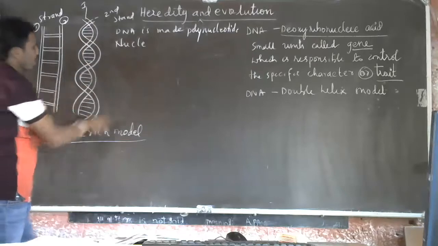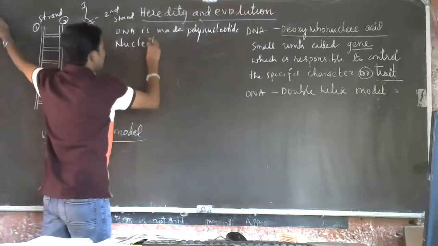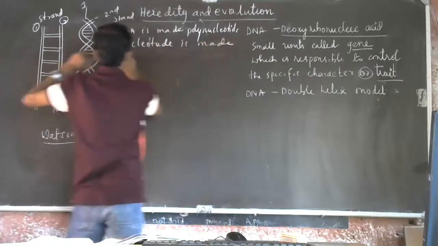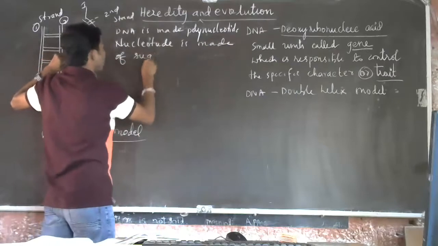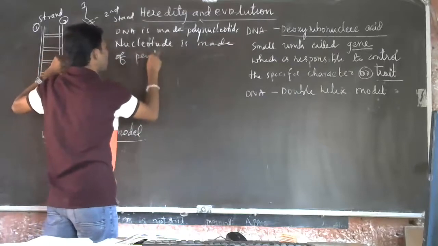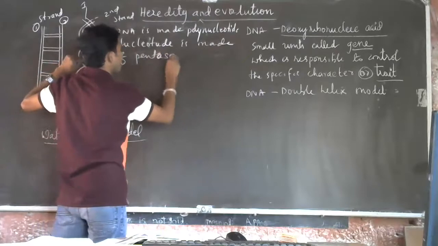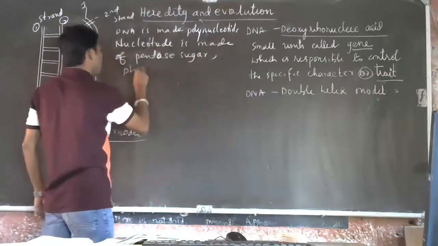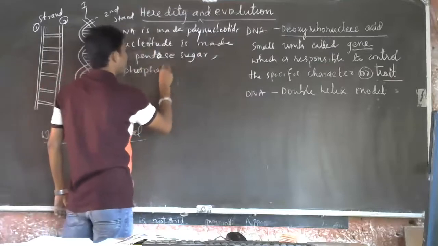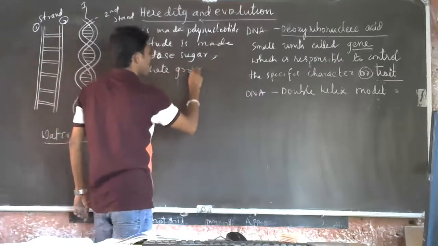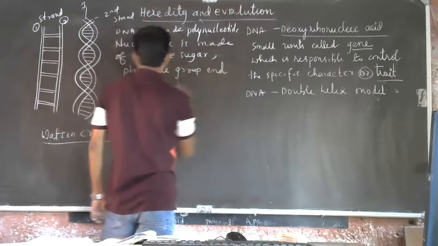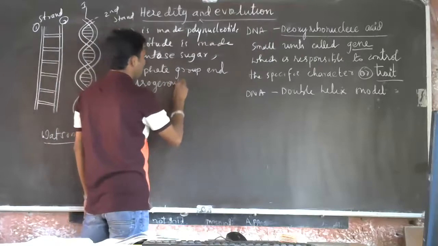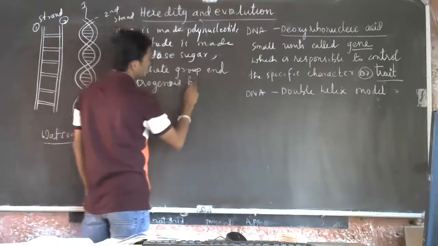Each nucleotide is made up of a pentose sugar, a phosphate group, and a nitrogenous base. Remember this.